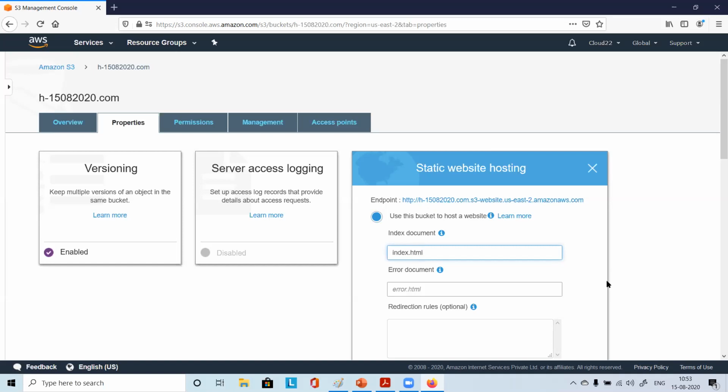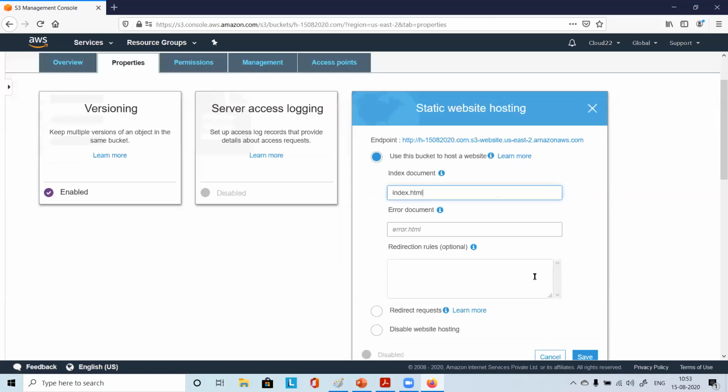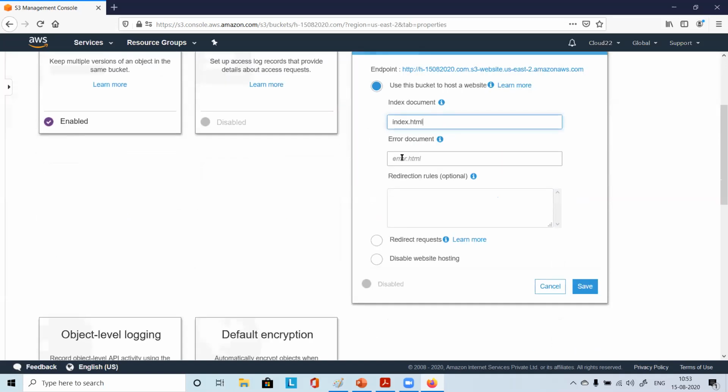Then we have to create this file and keep it in the bucket. How do we create the website? Wherever we host a website, we will have one home page, right? So you put some index.html file there. Any name you can put, but the same name file should be kept in the location. So here we are creating index.html and nothing else.